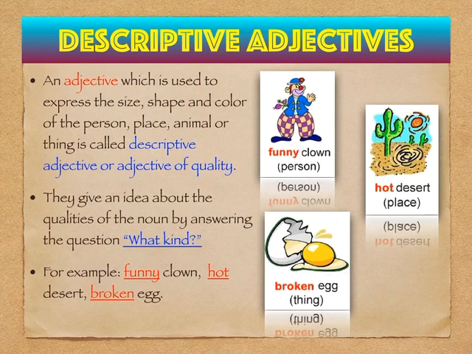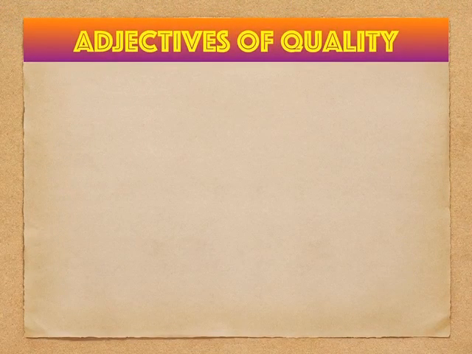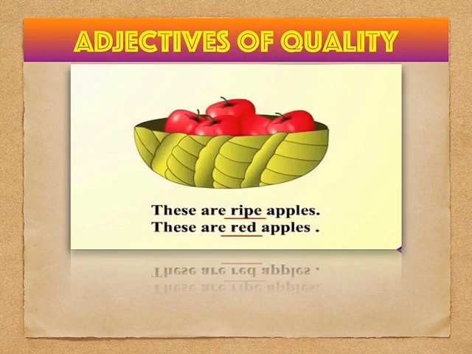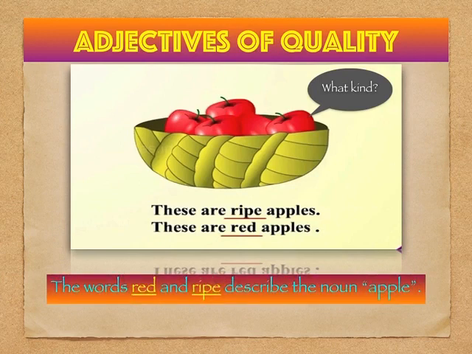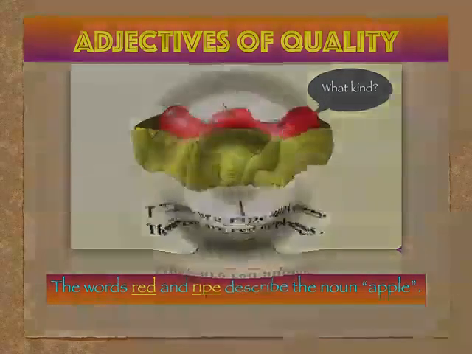Let's move on towards some more examples of adjectives of quality. Well, you can see the image over here. What does it say? These are ripe apples and these are red apples. So students, tell me, what kind of apples are these? So these apples are ripe and red. So the words red and ripe describe the noun apple, and so both of these words are said to be adjectives of quality. Let's see one more example.